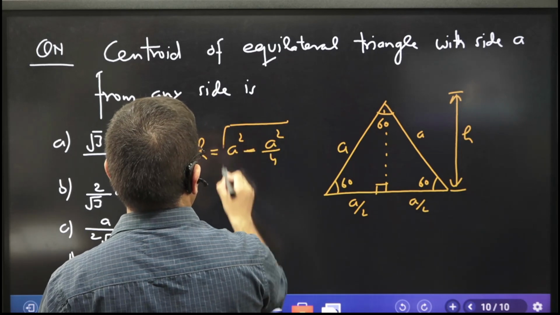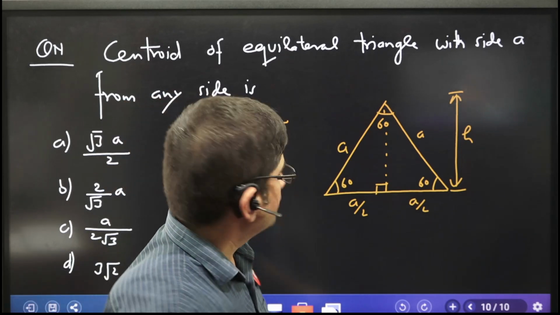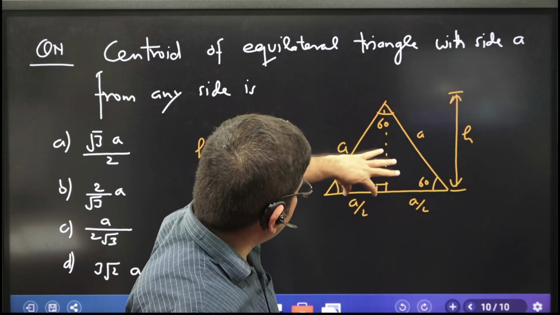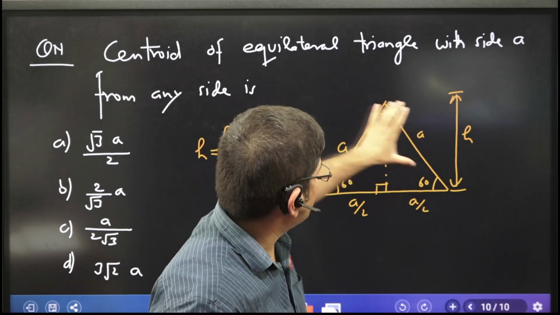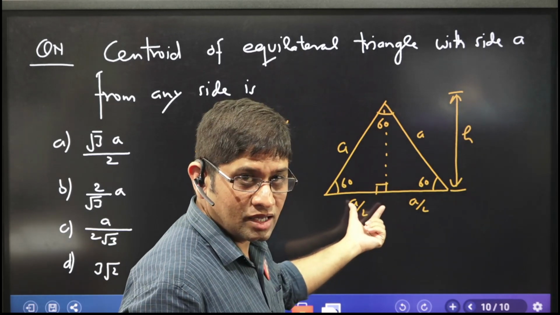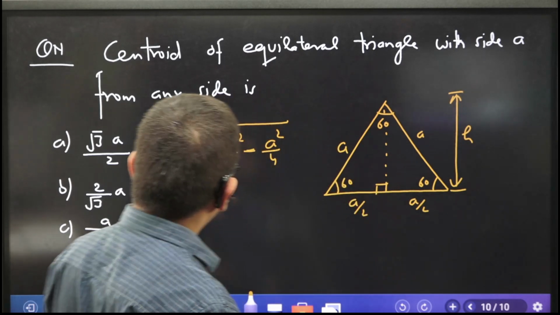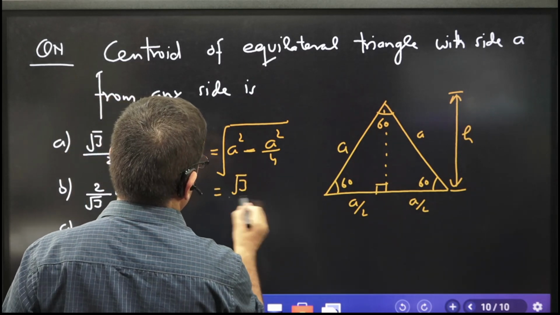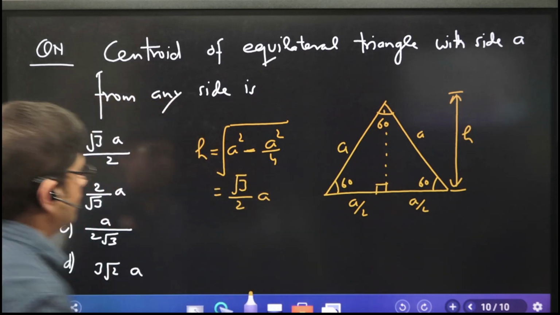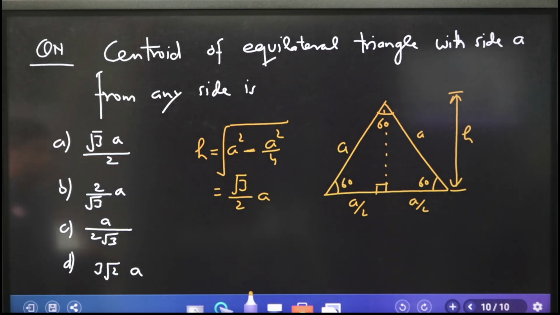From where did I get it? Pythagoras theorem. h square plus a square by 4 is equal to a square: perpendicular square plus base square equals hypotenuse square. So h comes out to be root 3 by 2 into a. Am I right in this? If you take it, 4a square minus a square, 3a square by 4, root 3 by 2.